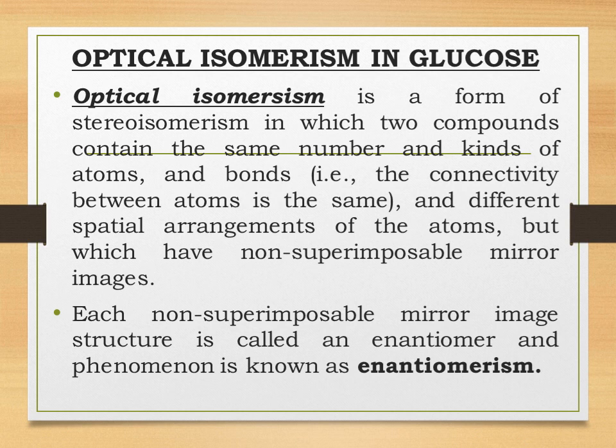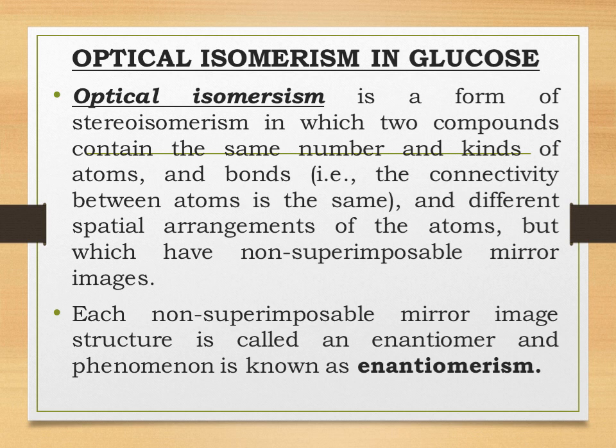Now let us know what enantiomers are. Enantiomers are chiral molecules that are mirror images of each other. We can check the chirality of a molecule by one test: you can draw the mirror image of a certain molecule and see if the two molecules are the same or different. If they are different, then the molecule is chiral. But if they are the same, then they are not chiral, that is, they are achiral. So students, each non-superimposable mirror image structure is called an enantiomer, and that phenomenon is called enantiomerism.